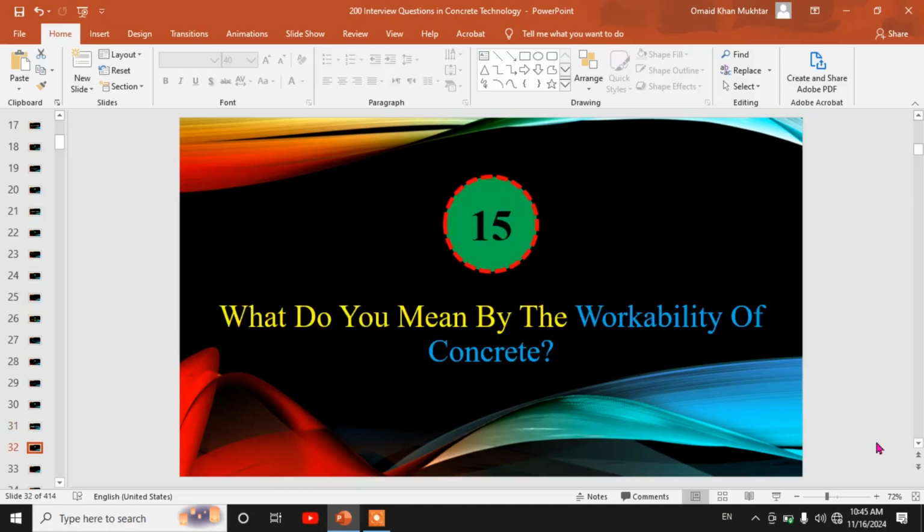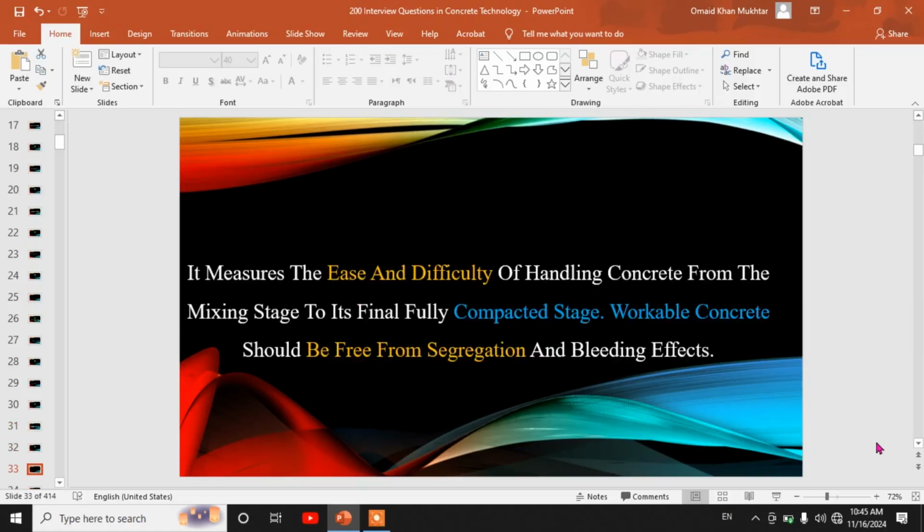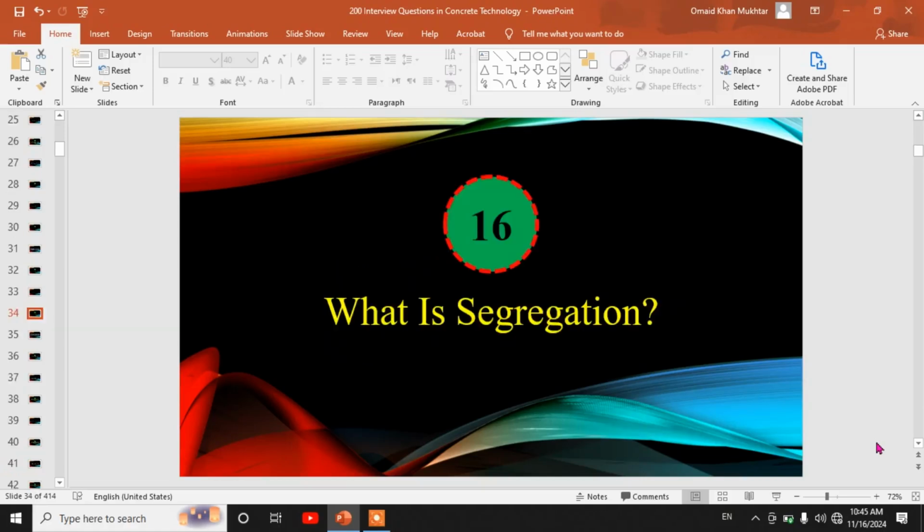Fifteenth, what do you mean by the workability of concrete? It measures the ease and difficulty of handling concrete from the mixing stage to its final fully compacted stage. Workable concrete should be free from segregation and bleeding effects.